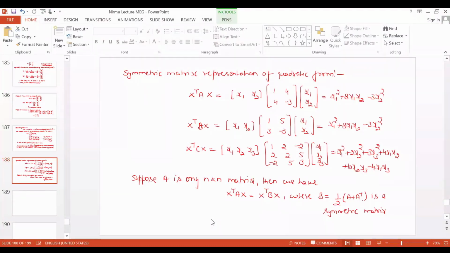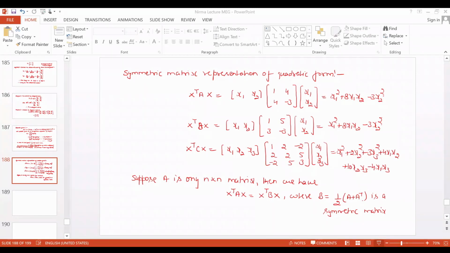So that symmetric matrix here is equal to this B matrix. Okay, so this X transpose AX, which is the quadratic form corresponding to a matrix, is equal to X transpose BX, where B is equal to this matrix 1 by 2 A plus A transpose. This is not inverse, this is a transpose, A into A transpose. Okay, and which is a symmetric matrix. Now if you want the proof, I will tell you otherwise in the next lectures, if you're interested. Okay, so this will be your symmetric matrix.